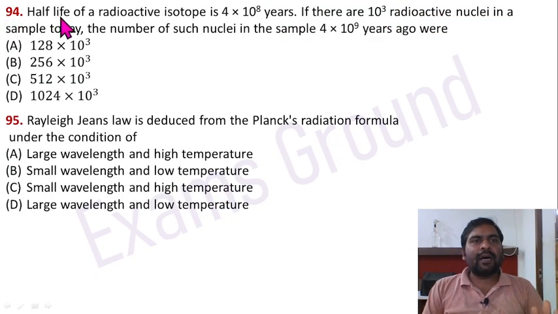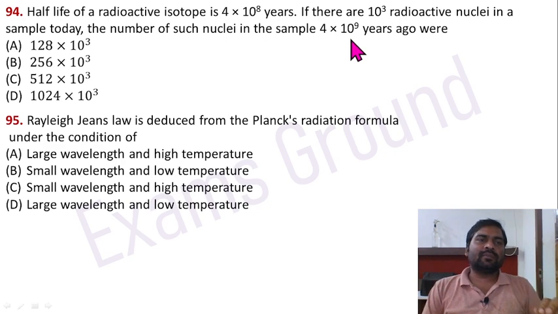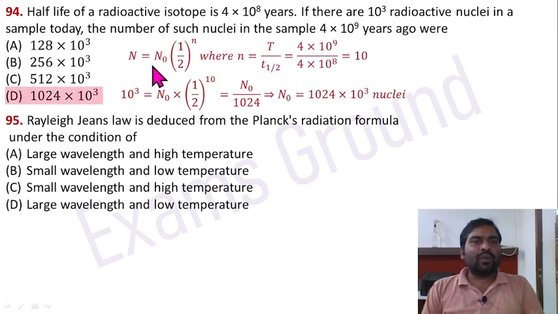Question 94. Half-life of a radioactive isotope is 4 into 10 to power 8 years. If there are 10 to power 3 radioactive nuclei in a sample today, the number of such nuclei in the sample 4 into 10 to power 9 years ago were. Use the formula n equals n naught times 1 by 2 raised to power small n, where small n equals total time divided by T half, the half-life time. So this is going to be 10. Present time, its value is 10 to power 3 radioactive nuclei.